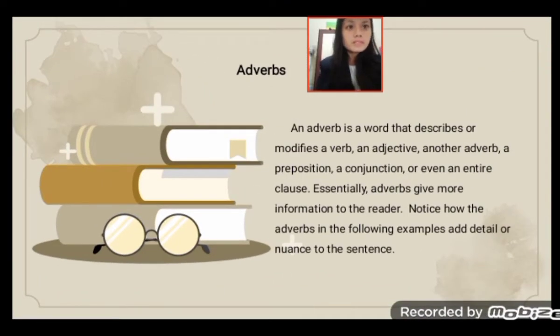Okay, first, adverb. An adverb is a word that describes or modifies a verb, an adjective, another adverb, a preposition, a conjunction, or even an entire clause. Essentially, adverbs give more information to the reader. Notice the adverbs in the following examples and how they add detail to the sentence.